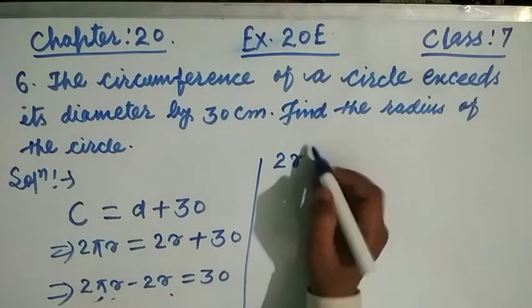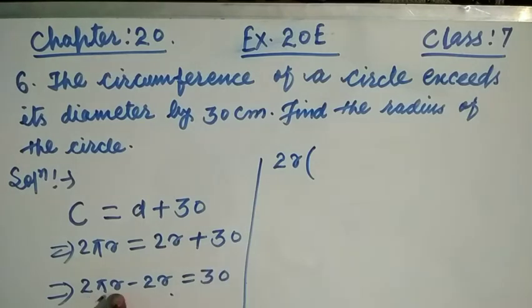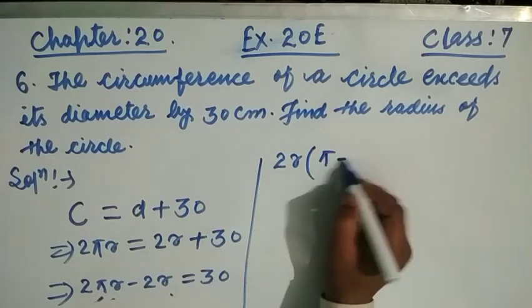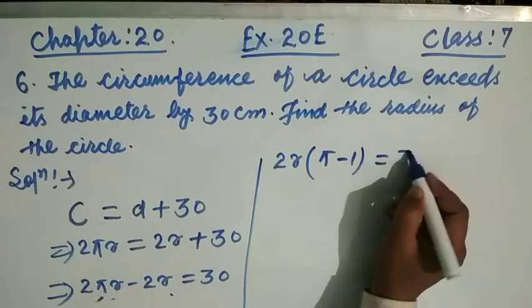Now 2r is the common, that is pi minus 1 is equal to 30.